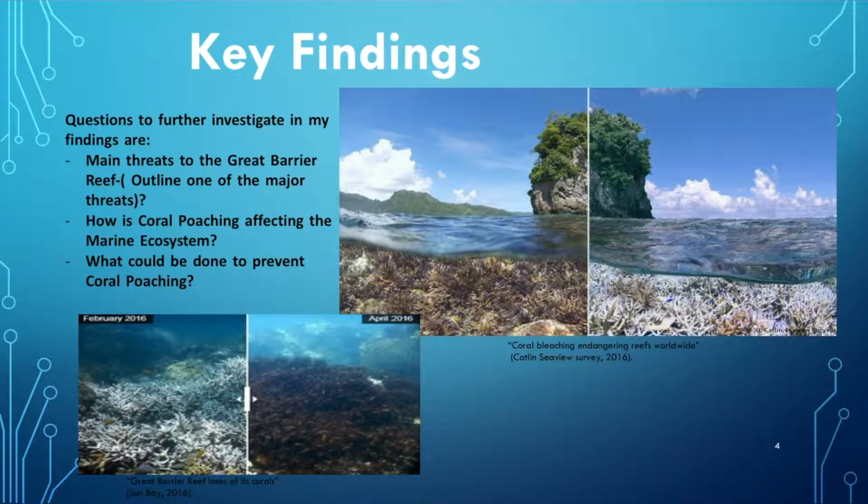I have also researched more questions, which will further investigate my findings, and they are provided on my screen below. Main threats to the Great Barrier Reef, outlining one of the major threats. How is coral poaching affecting the marine ecosystem? And lastly, what could be done to prevent coral reef poaching?